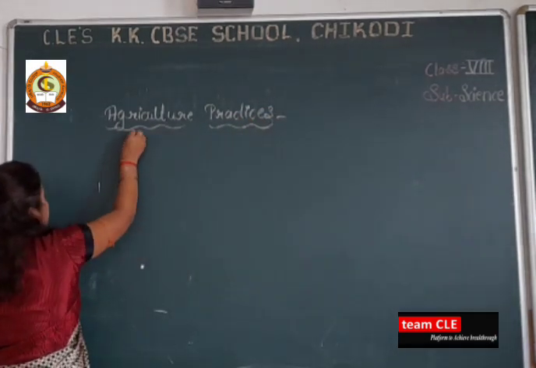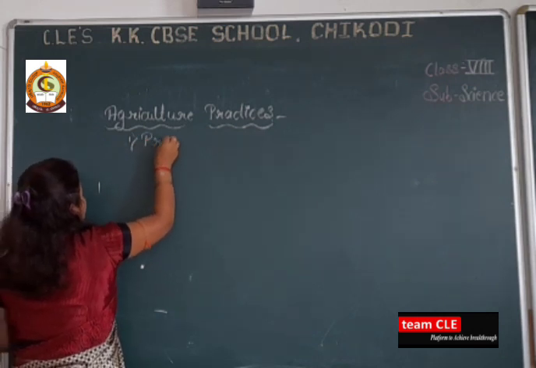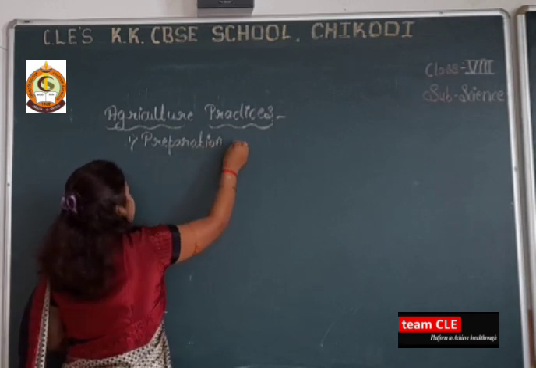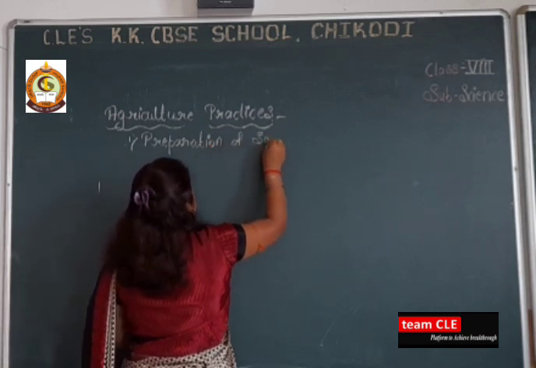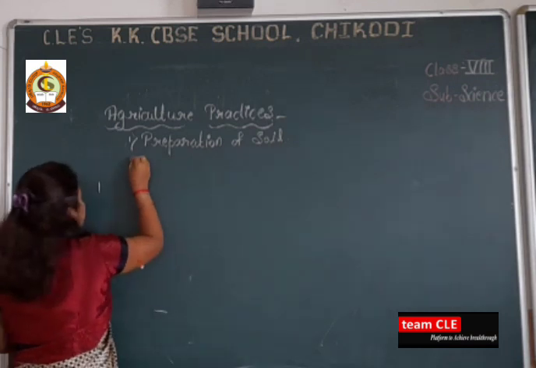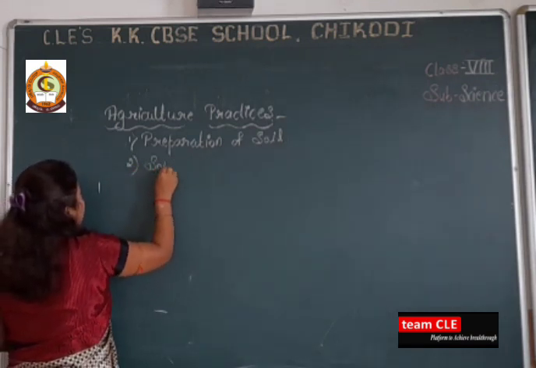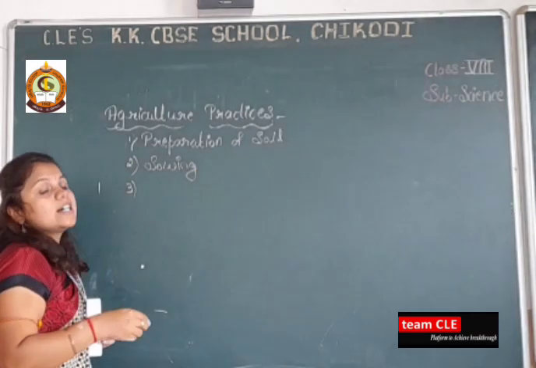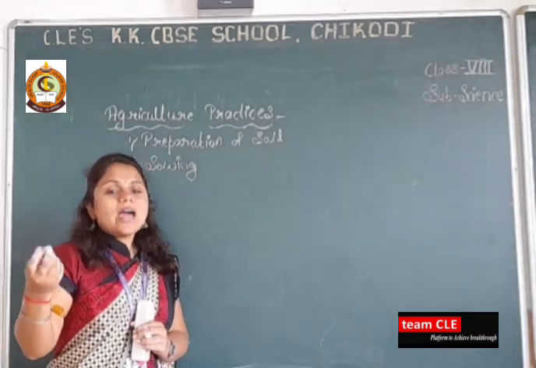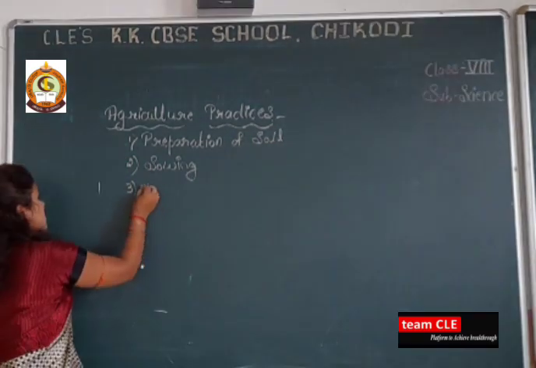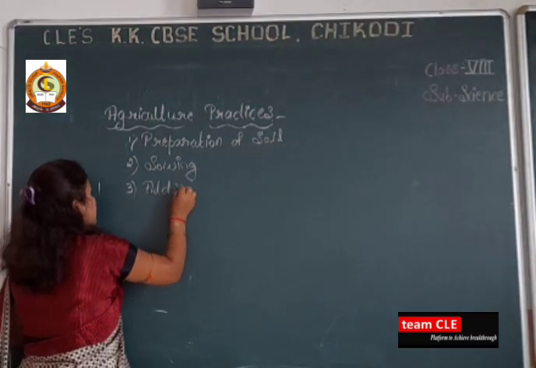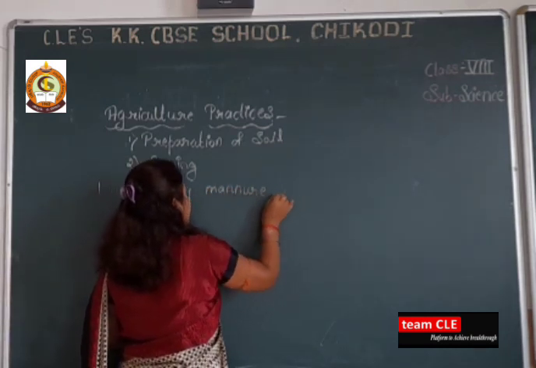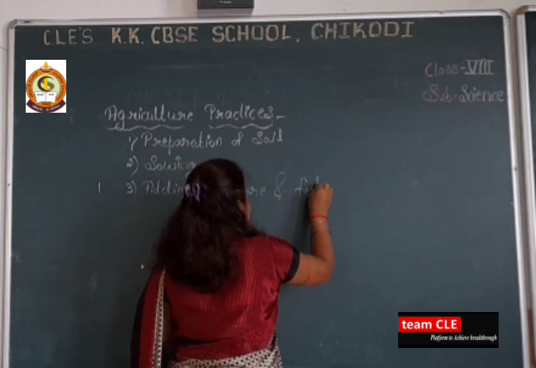The first agriculture practice is preparation of soil, next is the sowing, third one is adding manure and fertilizers.